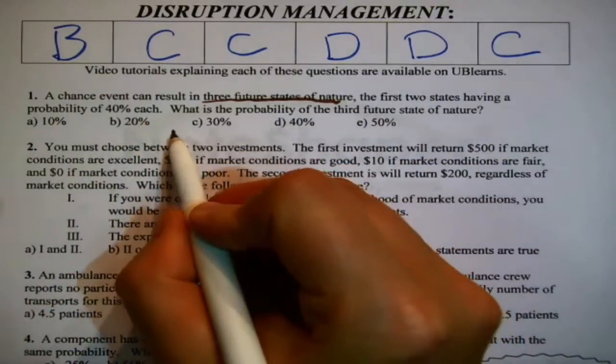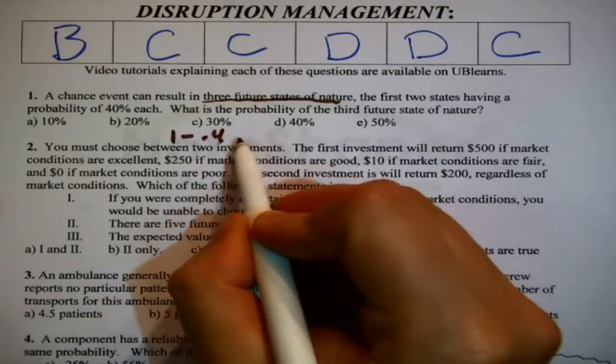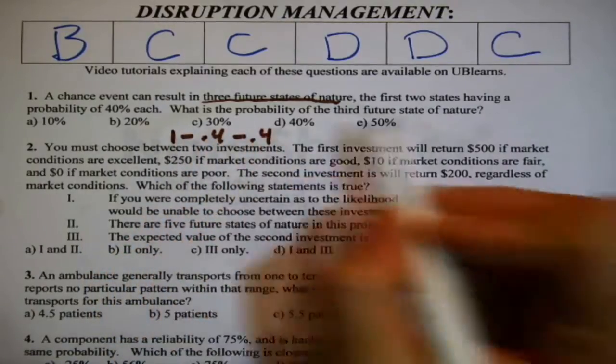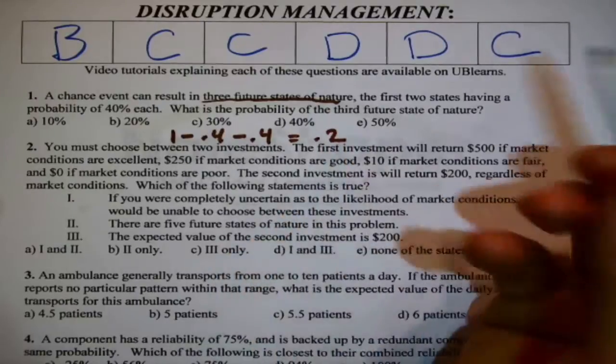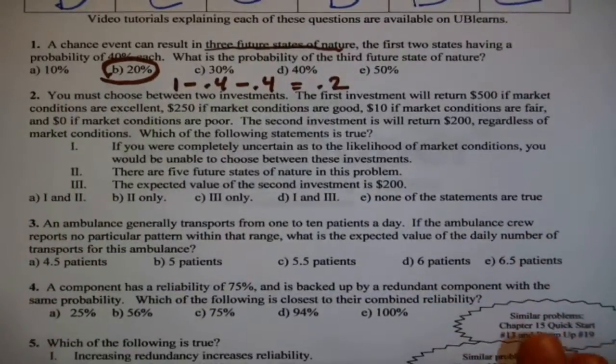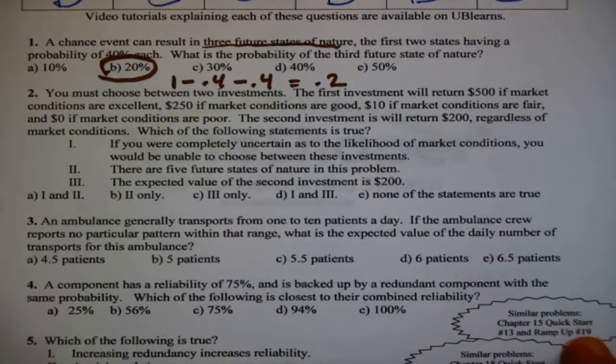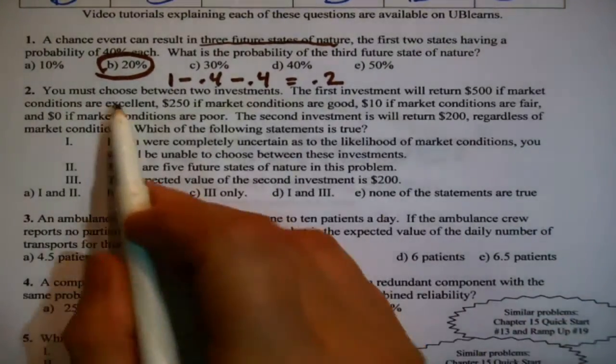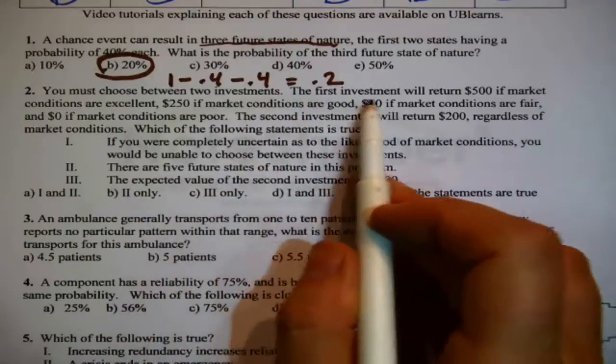This all has to add up to 1. So 1 minus the probability of the first thing happening minus the probability of the second thing happening. Well, that must mean that whatever that third thing is, it's somewhat less likely. The probability is 20%. Okay, now speaking of probabilities, you must choose between 2 investments.